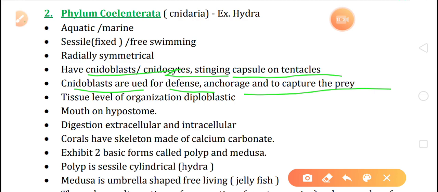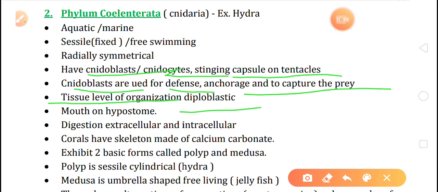Coelenterates have tissue level of organization, means cells are grouped together to form tissue. And they are diploblastic. Diploblastic means the two germ layers are found in their body, ectoderm and endoderm.